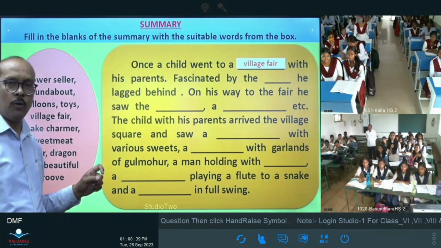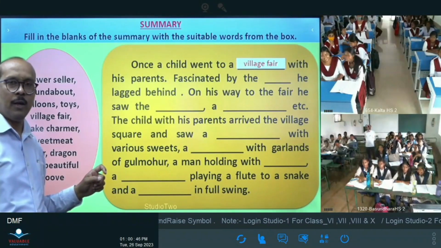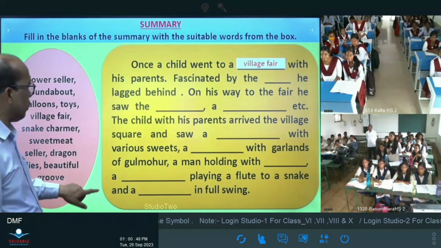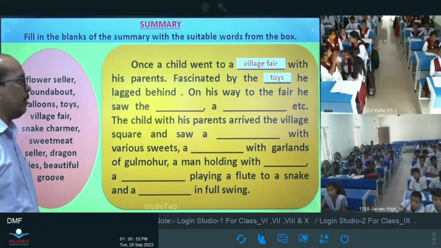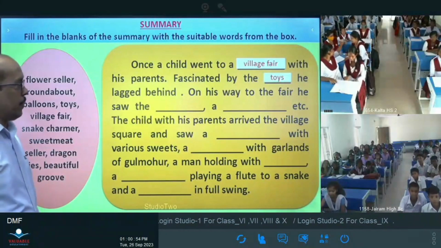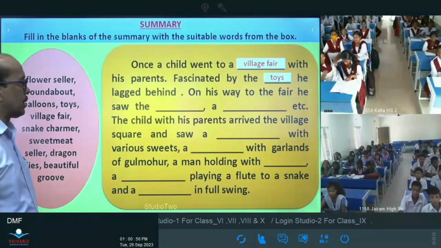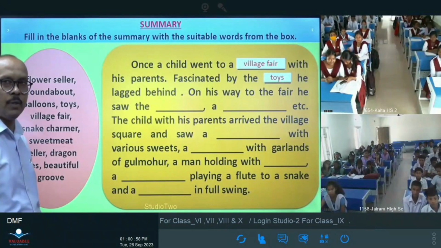Switch on your microphone. Toys. Toys. Okay, good. Very good. Toys. Fascinated by the toys, lagged behind. On his way to the fair, he saw the dragon flies, etc.